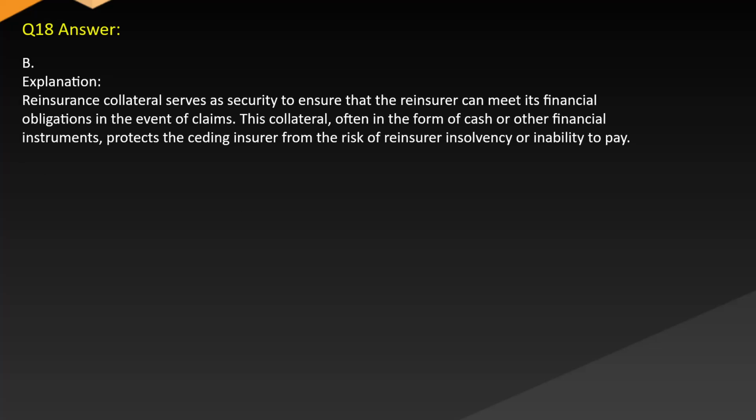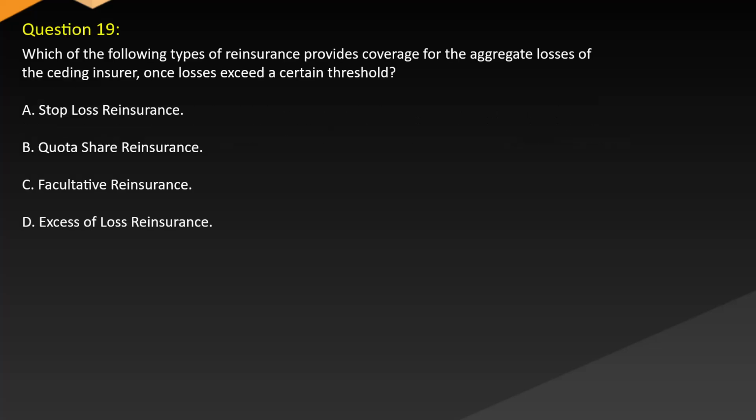Answer B. Explanation. Reinsurance collateral serves as security to ensure that the reinsurer can meet its financial obligations in the event of claims. This collateral, often in the form of cash or other financial instruments, protects the ceding insurer from the risk of reinsurer insolvency or inability to pay. Question 19. Which of the following types of reinsurance provides coverage for the aggregate losses of the ceding insurer once